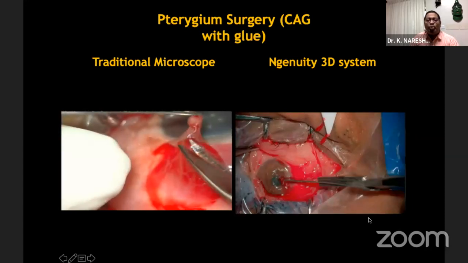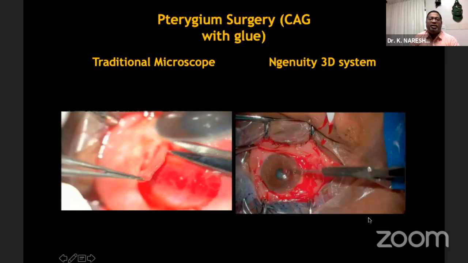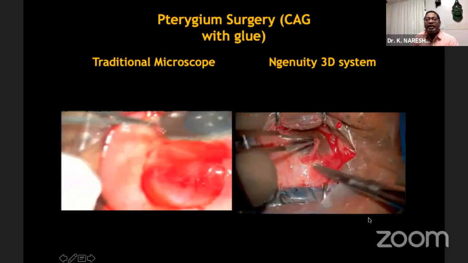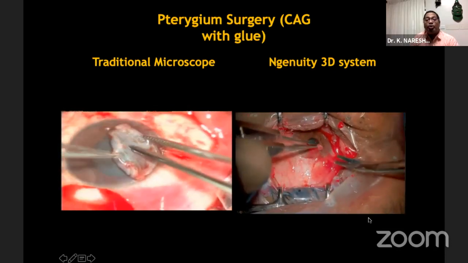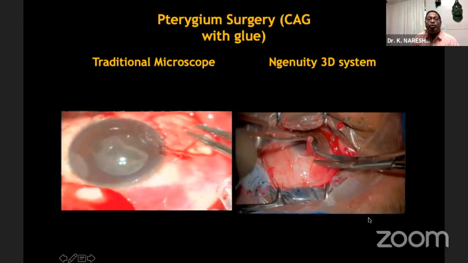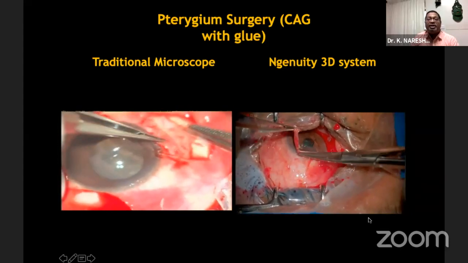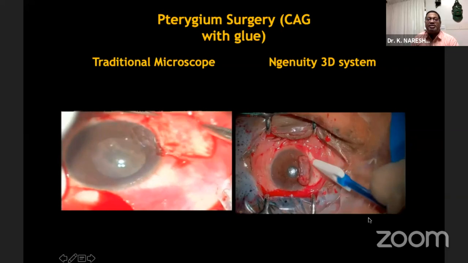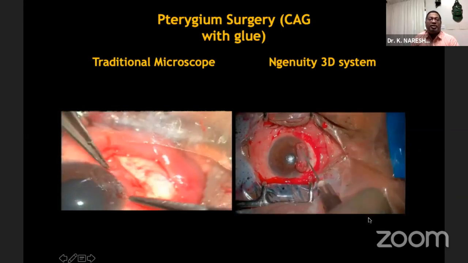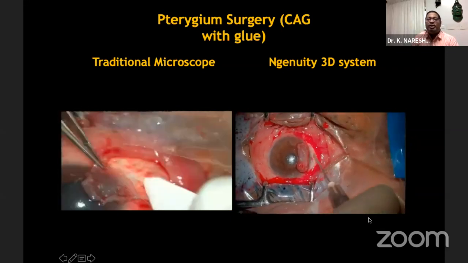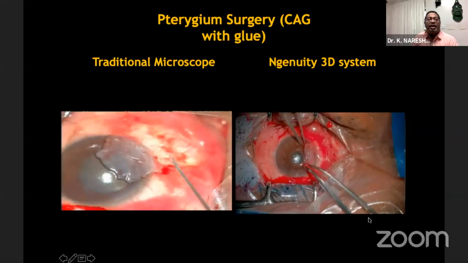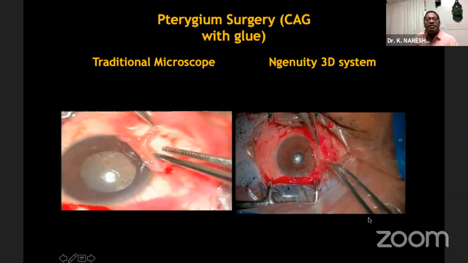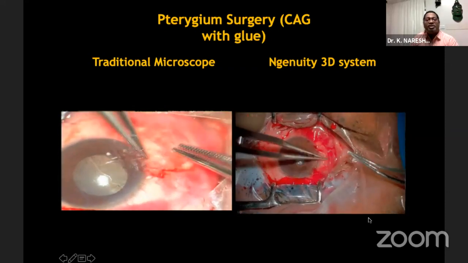So I am working at low magnification, and it is taking time, because I am not able to know how much depth I have to go to separate the pterygium from the Bowman's layer. In the end, we could finish both surgeries successfully.